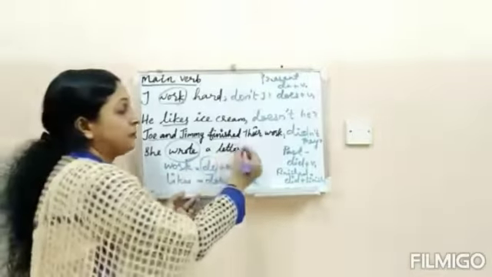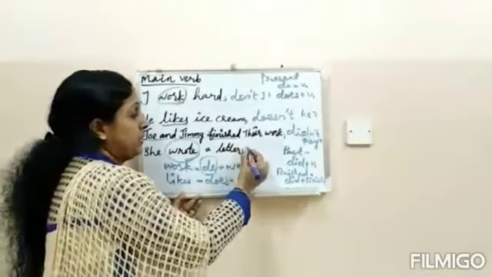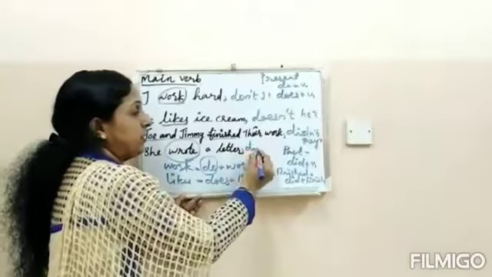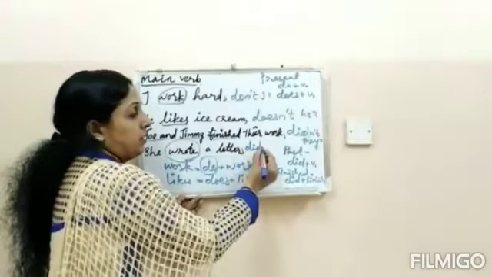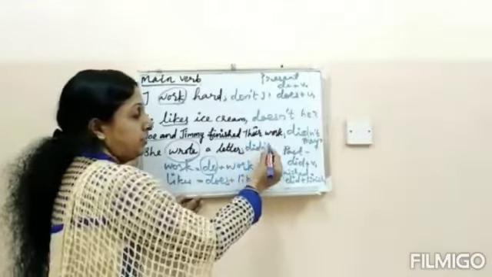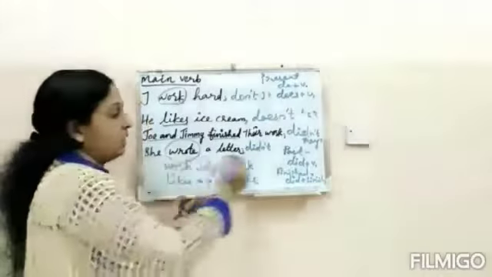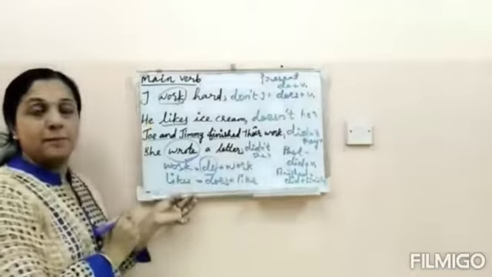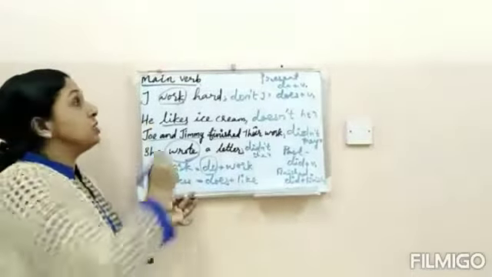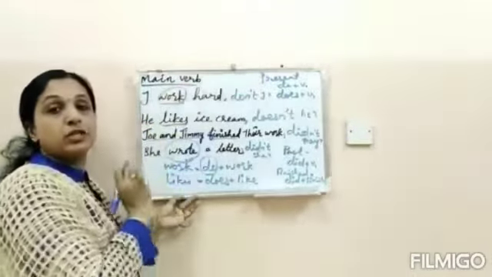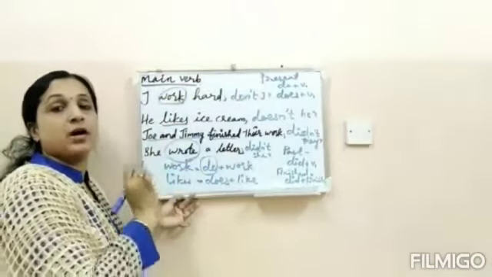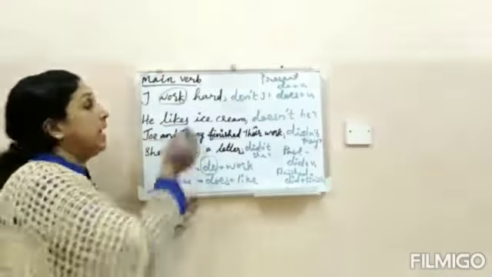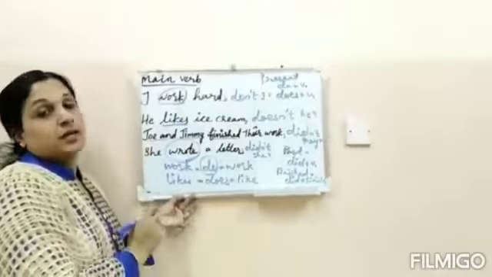How will you write? Did, didn't, and she: didn't she? Is it clear? Didn't she? So if you get a main verb, you must know the tense of the verb. Accordingly, you split the word and write the question tag.